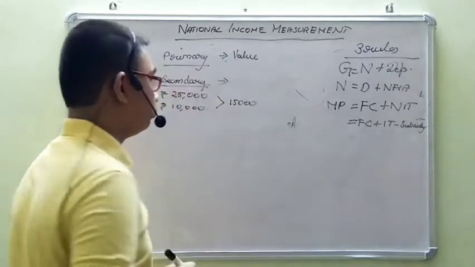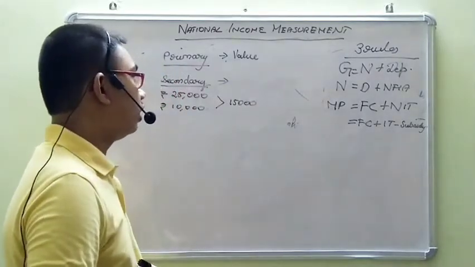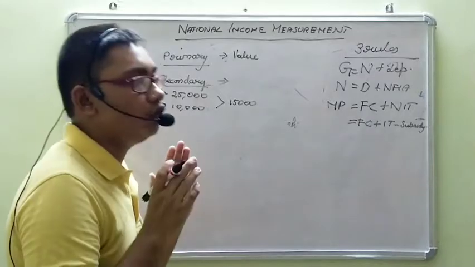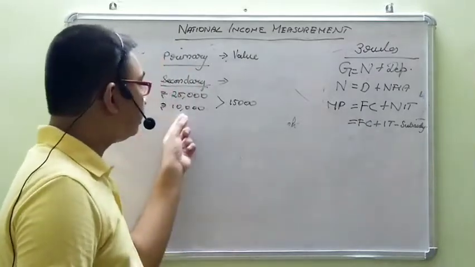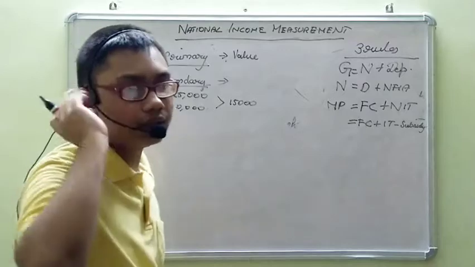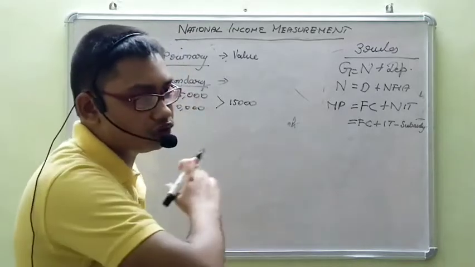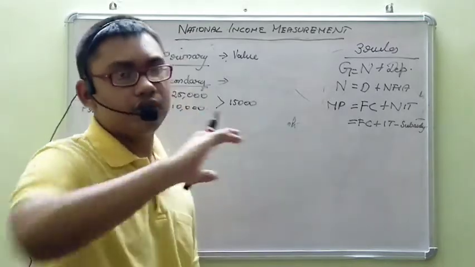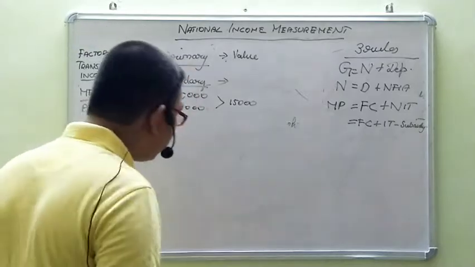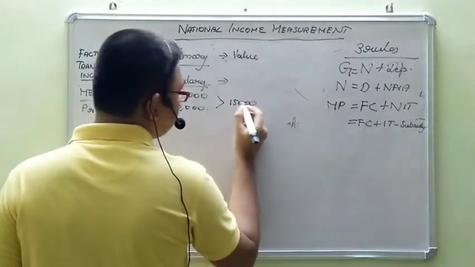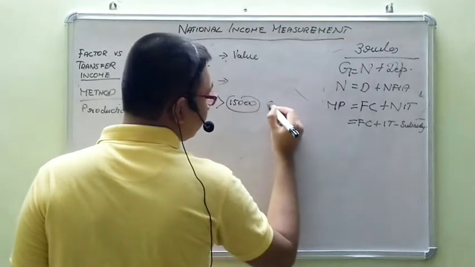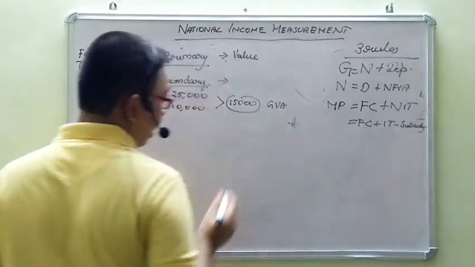Think of it. If we include the 25,000, this 10,000 is getting included twice in national income, which should never happen. So, we include only this value added, or the GVA, gross value added.